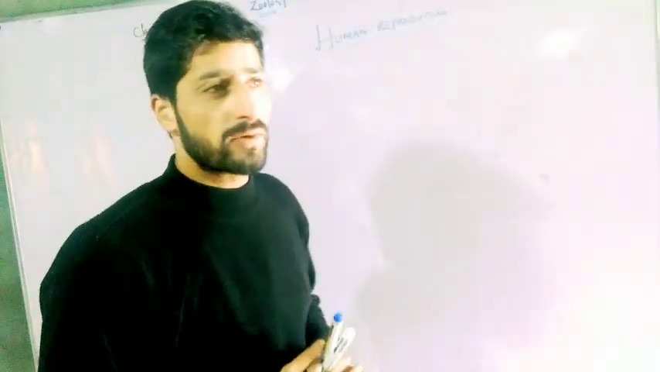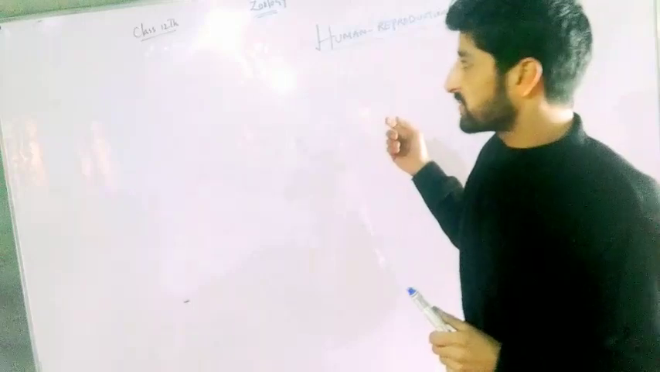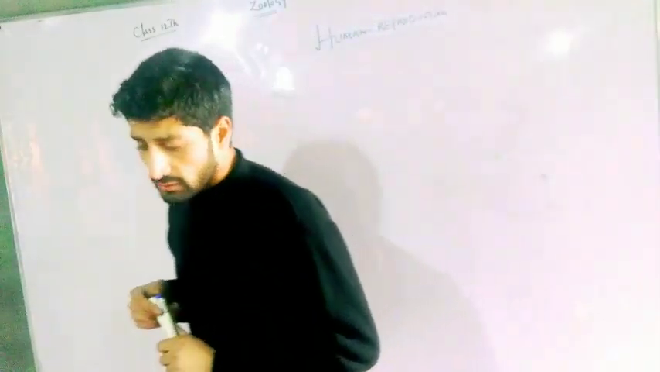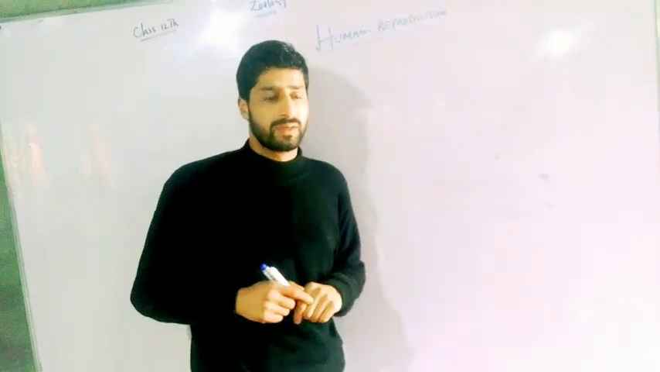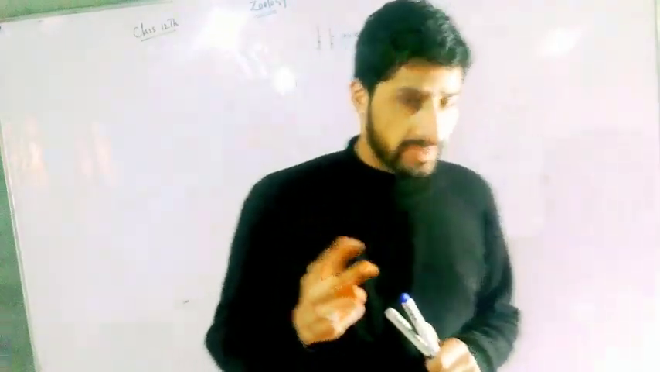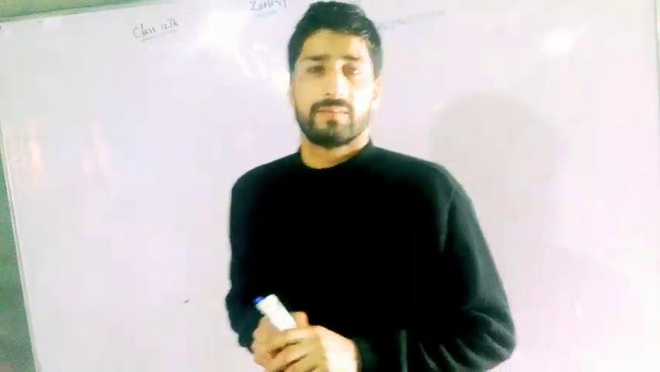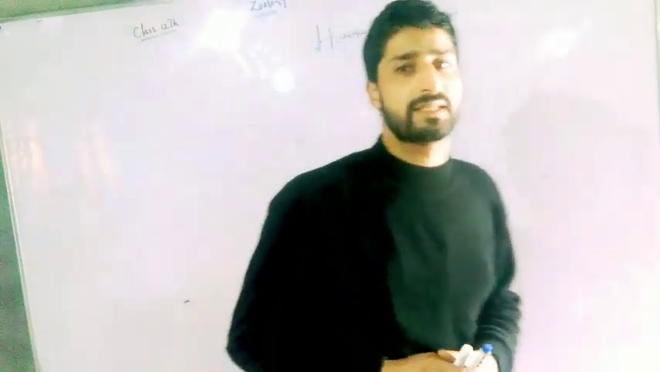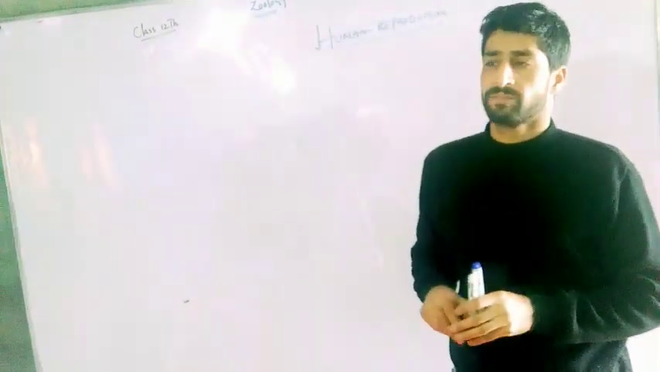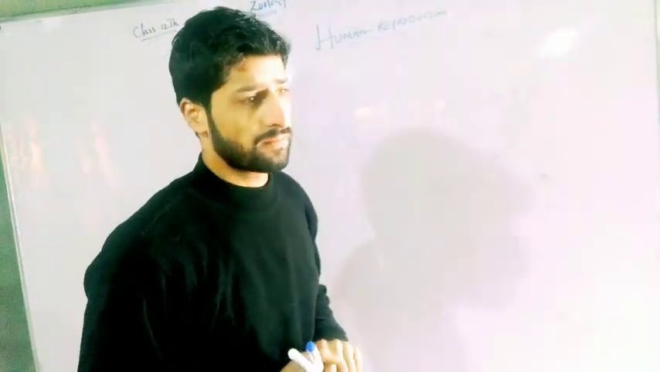Before starting human reproduction, we have to clear our basic concepts. First of all, we all know that humans perform sexual mode of reproduction, in which two parents are required, or I mean to say two partners are involved. First is the male partner, followed by his counterpart, the female partner, in which the male has a male reproductive system and the female has a female reproductive system.